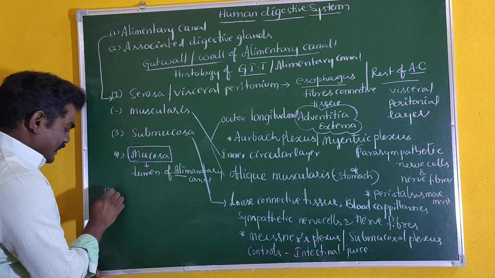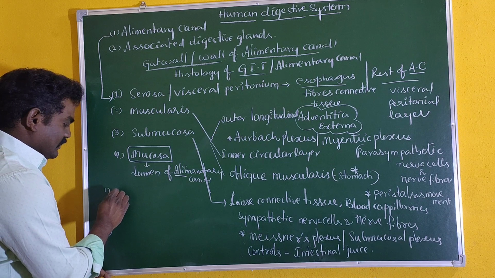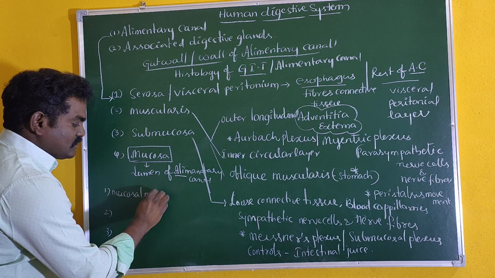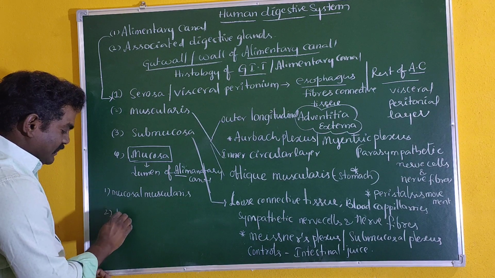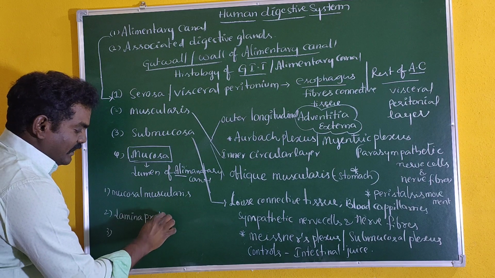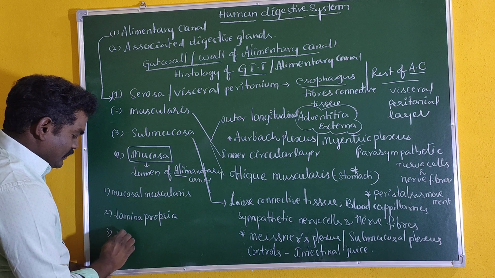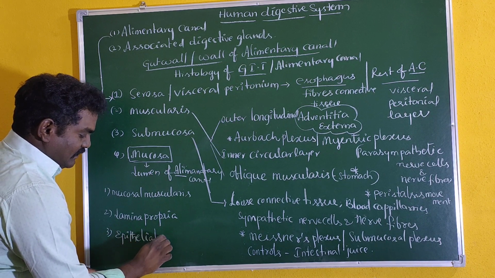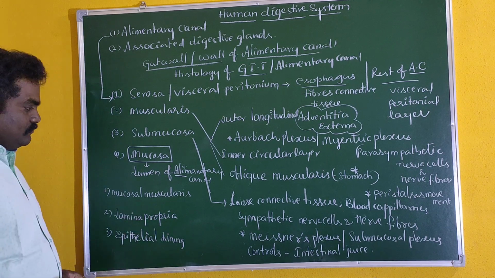It is again comprised of three important structures: first mucosal muscularis, secondly lamina propria, and thirdly epithelial lining.